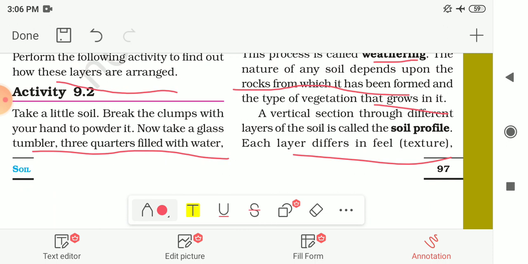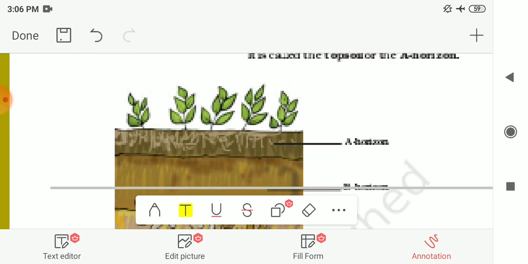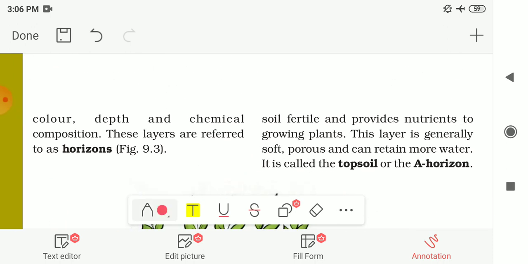Each layer differs in structure, color, depth and chemical composition, and these layers are referred to as horizons.